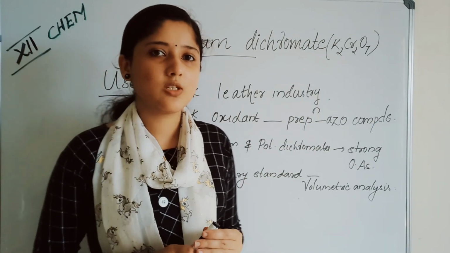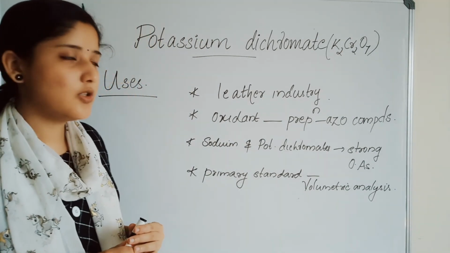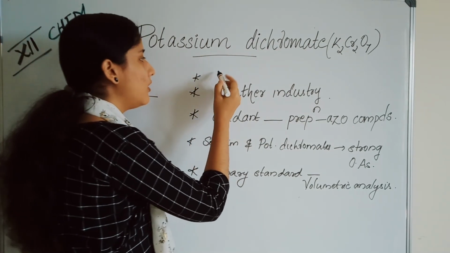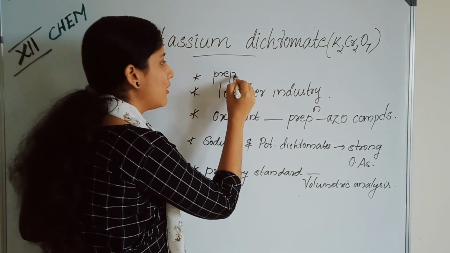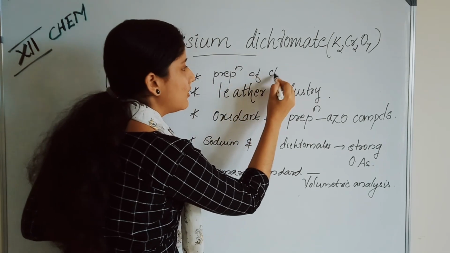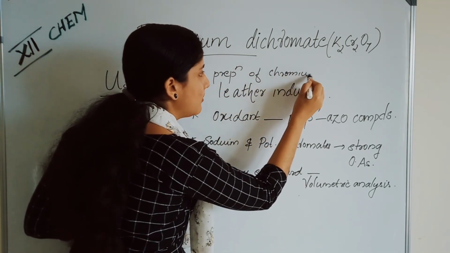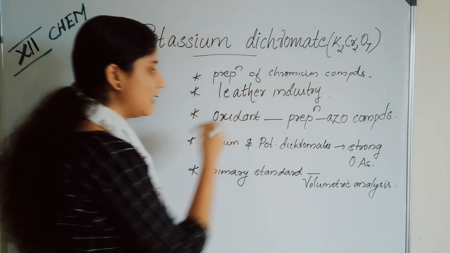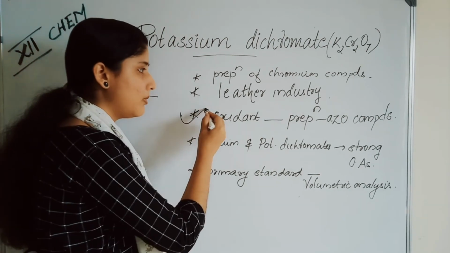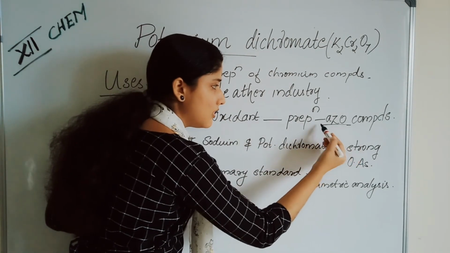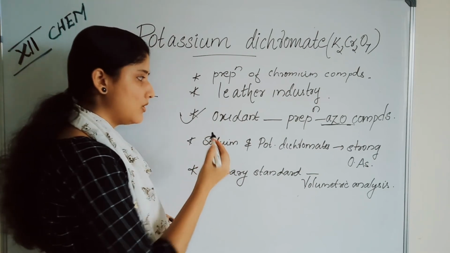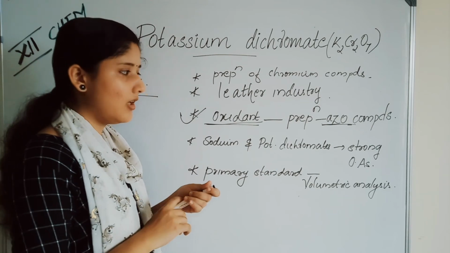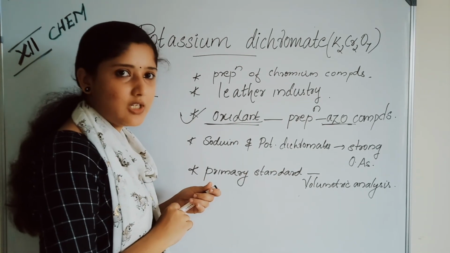Let's discuss the uses of potassium dichromate. It is used mainly in the leather industry and also for the preparation of some chromium compounds. It is used as an oxidant for the preparation of many azo compounds. Sodium and potassium dichromates are strong oxidizing agents and are used in analytical chemistry.